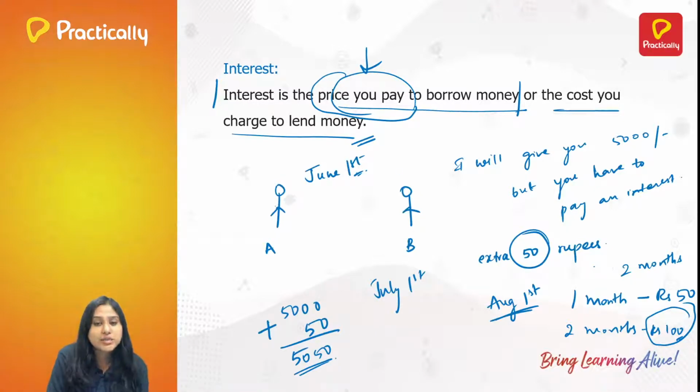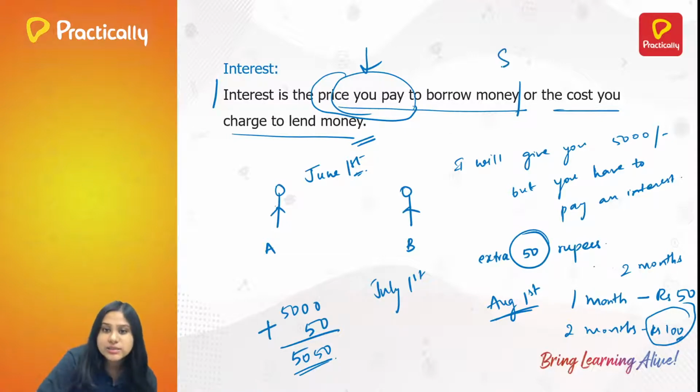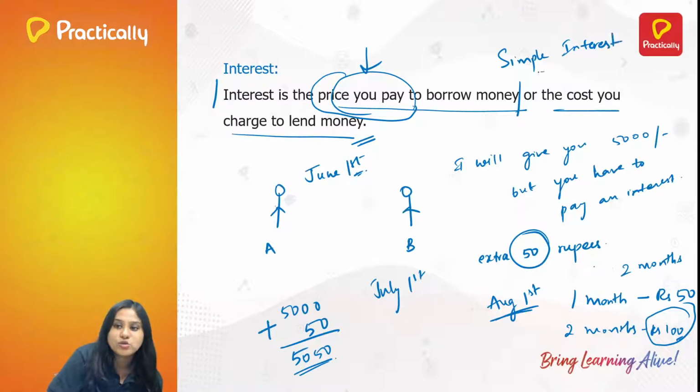Now that we have understood the first statement, the second part of the statement is self-explanatory, right? Suppose now you put yourself in the place of B and your friend in place of A, and the same thing goes. You are lending money, that is, you're giving money. So you're charging some amount, like give me this much money in return while repaying it. So this is everything you have to know about interest. And this is the concept of simple interest, and that is what we are going to see today.